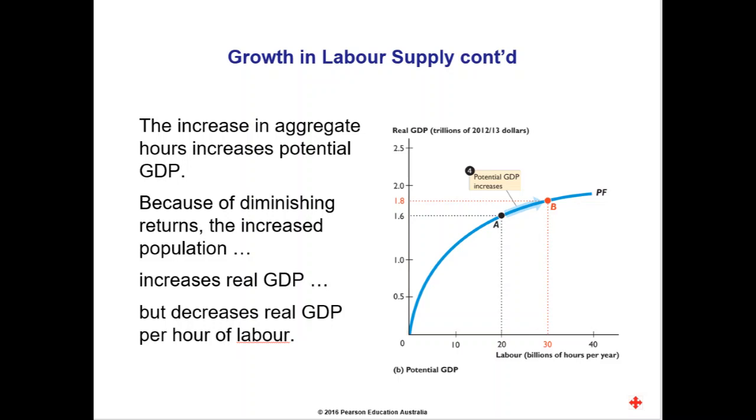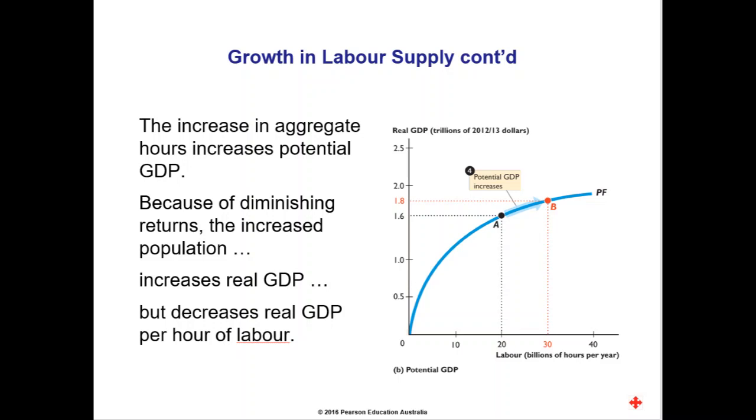If we look at the previous diagram of the labour market, we notice that when the labour supply curve shifts to the right, we have an increased number of hours worked of 30 billion. We can then look at the current slide, which has the production function. The production function relates numbers of hours worked to real GDP. For example, 30 billion hours worked translates into $1.8 trillion of real GDP.